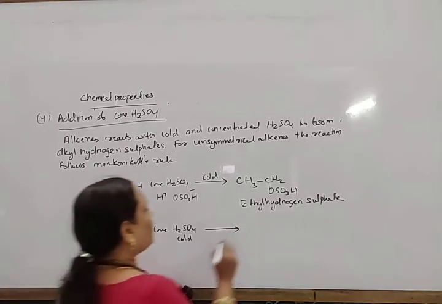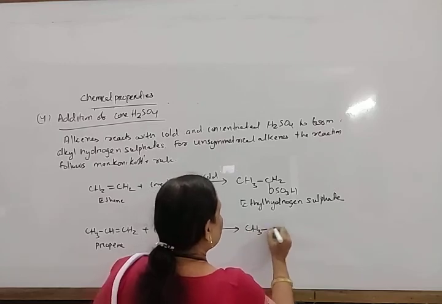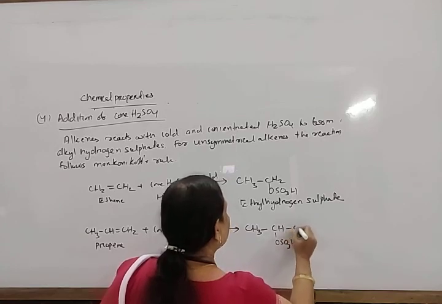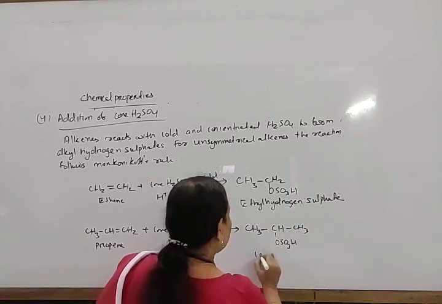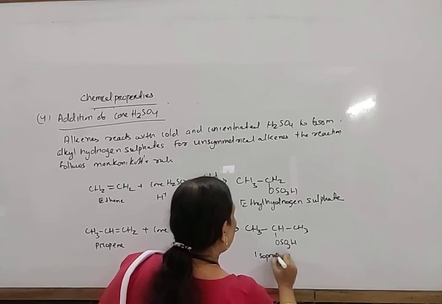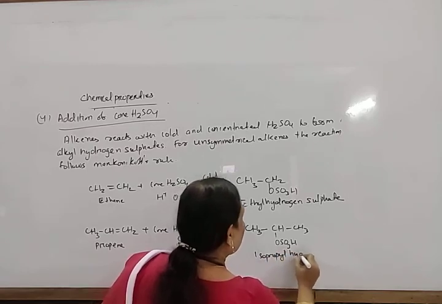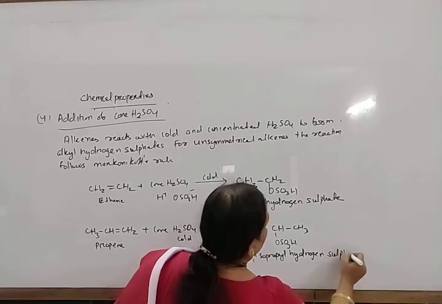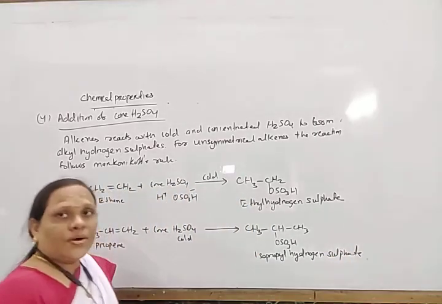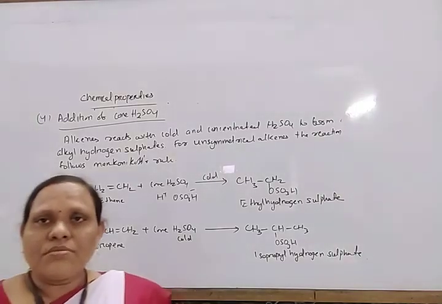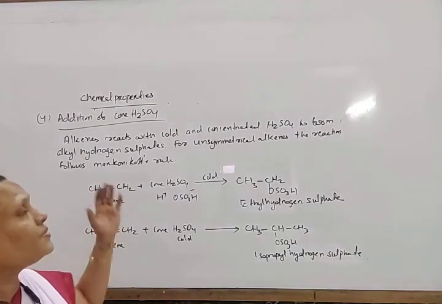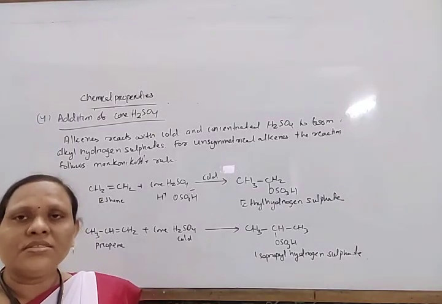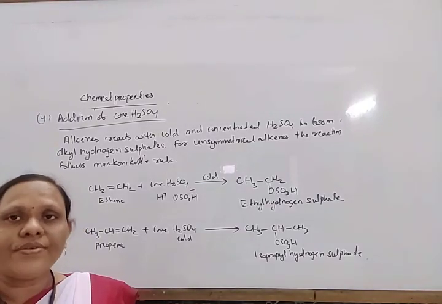In this way, it forms CH3CH(OSO3H)CH3, isopropyl hydrogen sulfate. Okay, so these are some addition reactions of alkenes. Next class we will discuss some other addition reactions and some other types of reactions of alkenes.